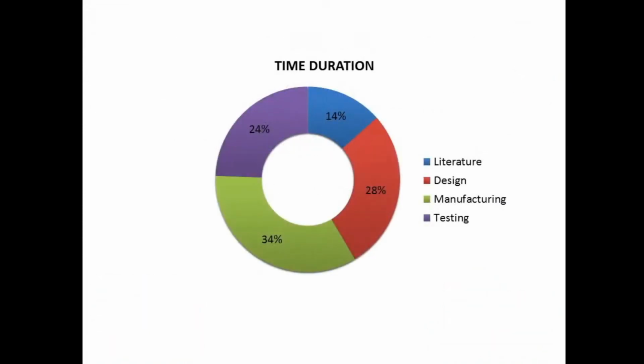So there are four phases. First is literature, design, manufacturing, and testing. Over the year, around 1.5 months is spent on literature. So it contributes to around 14% of the total time duration.